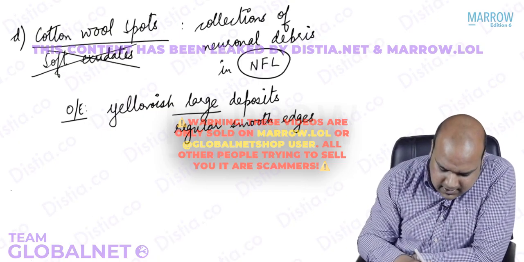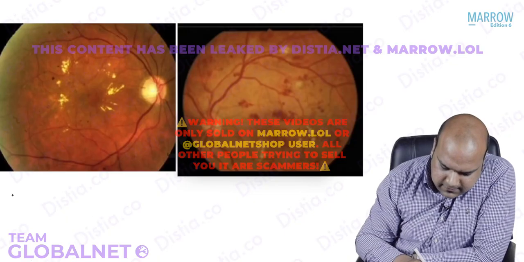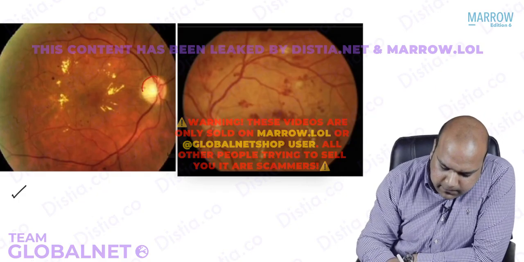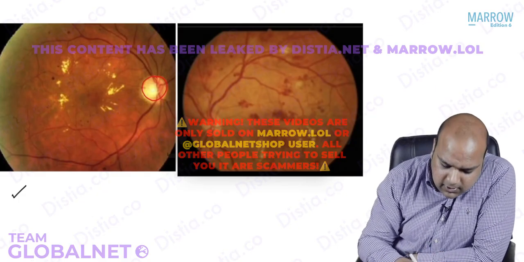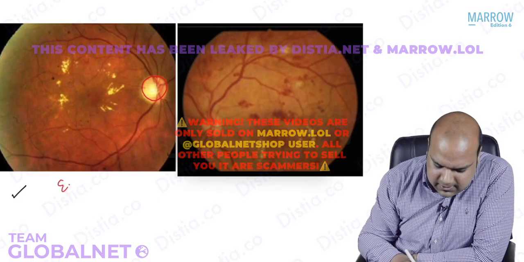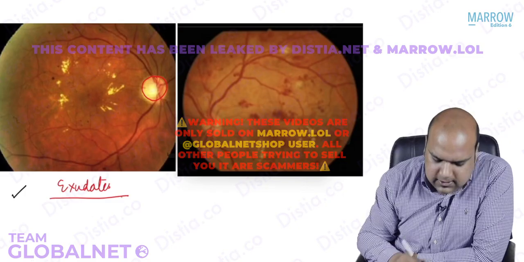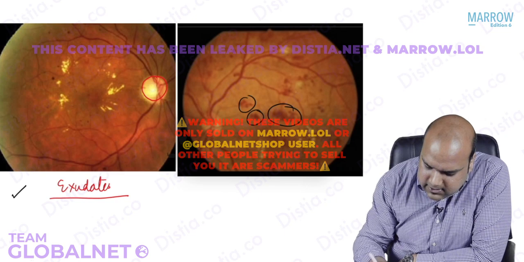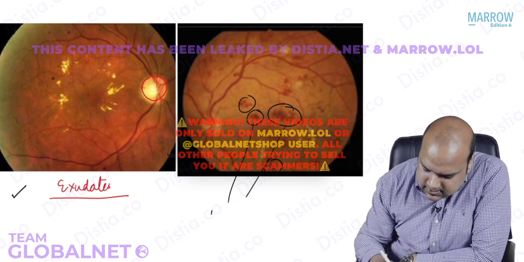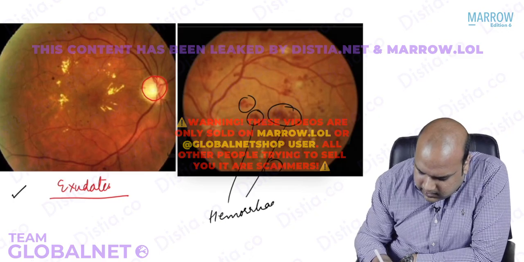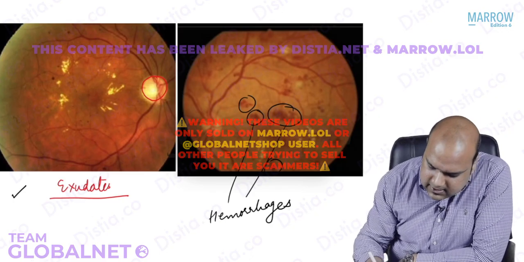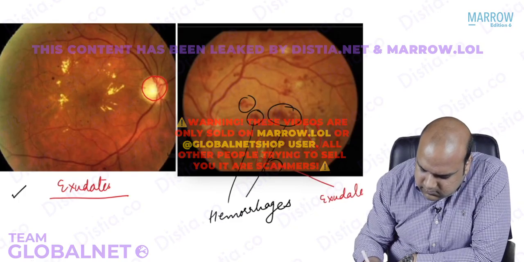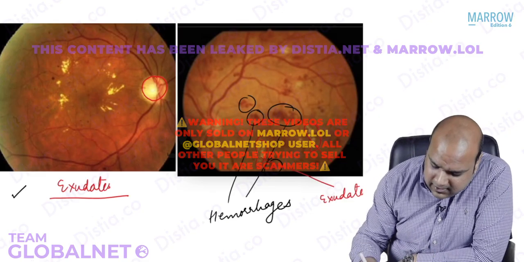Okay, now let us see some images. Let us see this image, everybody. In this image, what sign can you see? Optic disc, okay. What are these yellowish deposits? Irregularly shaped exudates. Let us see this image. What can we see? We can see a lot of scattered hemorrhages. Yes or no? All these are hemorrhages. Along with hemorrhages, we can again see what, everybody? Some exudates. Are we clear here? No confusion. Let us see another image.